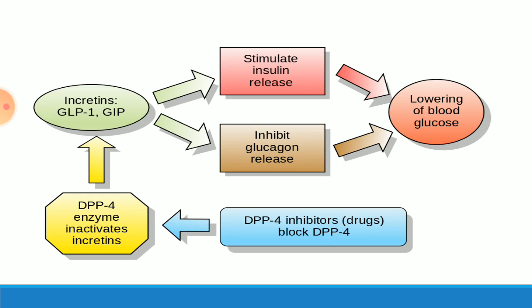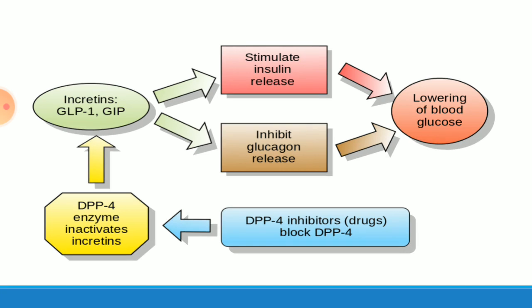So our drug, as the name indicates, is a DPP4 inhibitor. This drug inhibits the DPP4 enzyme, therefore preventing the inactivation of incretin, which causes release of insulin, and therefore the blood glucose level decreases. So this is the mechanism of action of this drug.